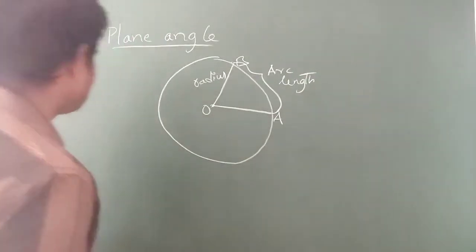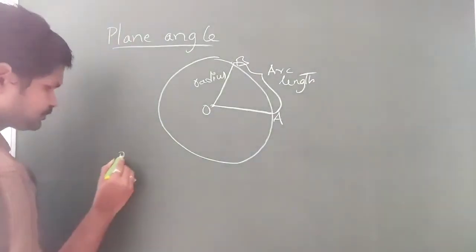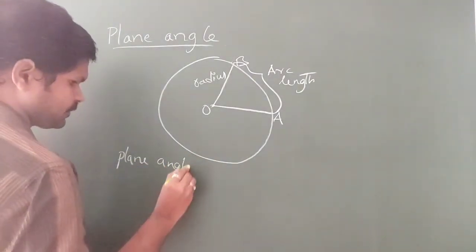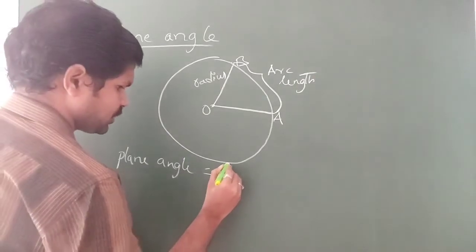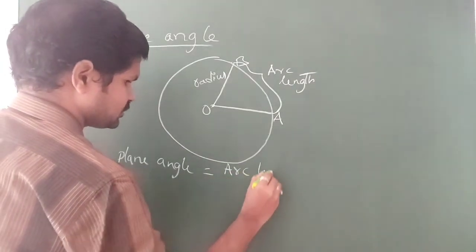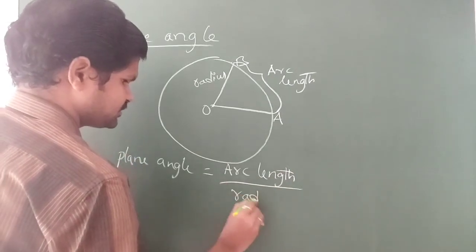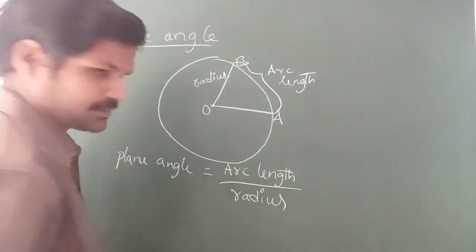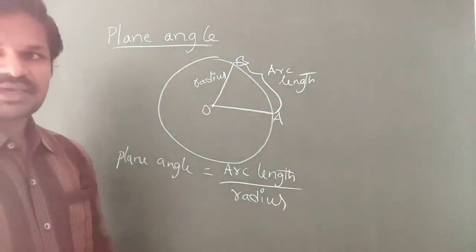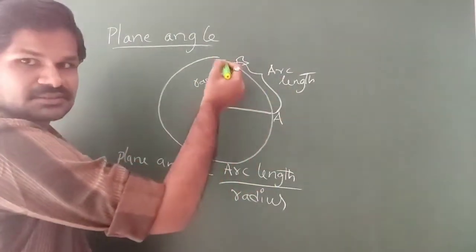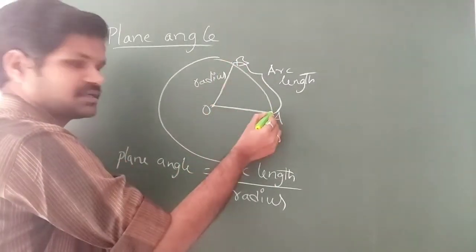Then plane angle must be equal to arc length divided by the radius of the particular circle. Arc length by radius. So consider a circle like this and consider an arc here.